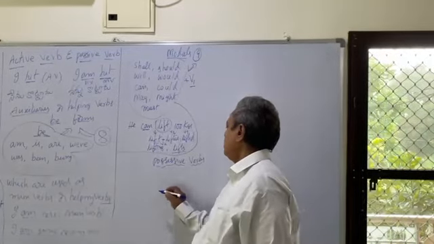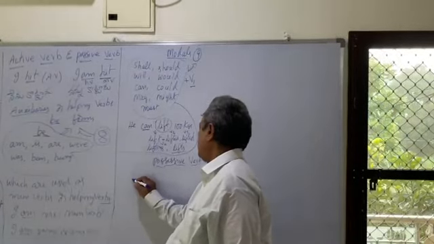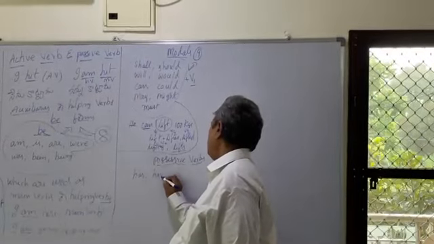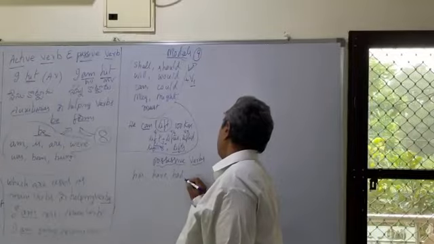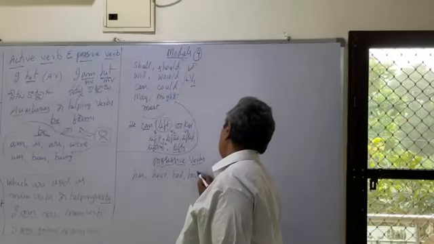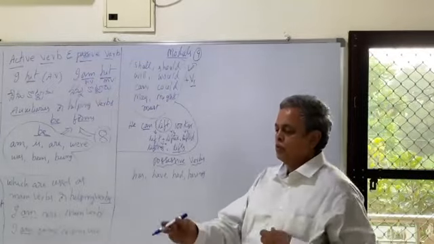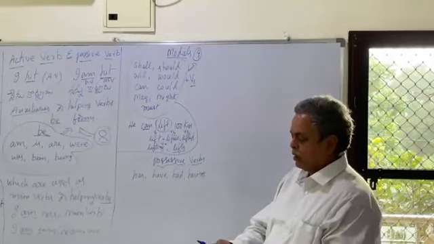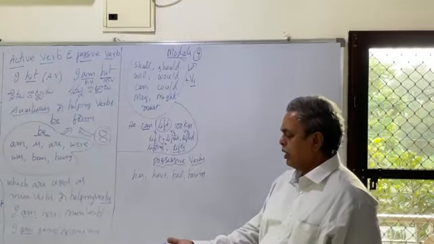Possessive verbs. What are those? Has, have, had, having are the possessive verbs. Possessive means, listen, what is that? I have a marker. I have a marker on my hand.